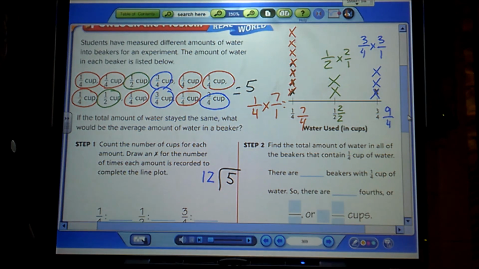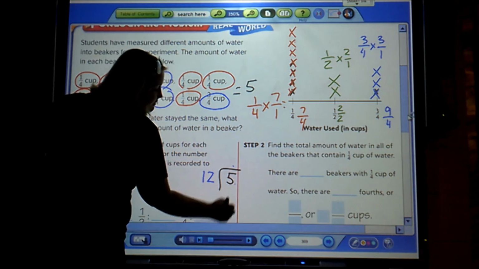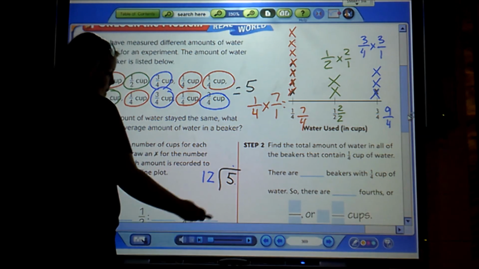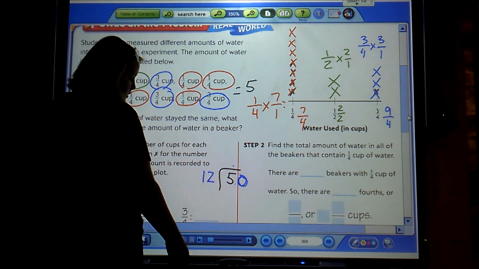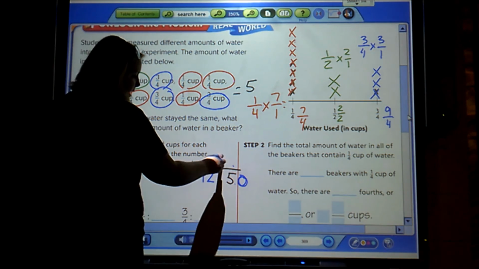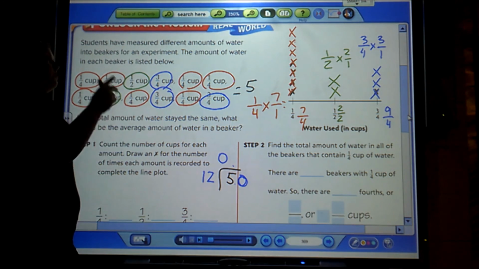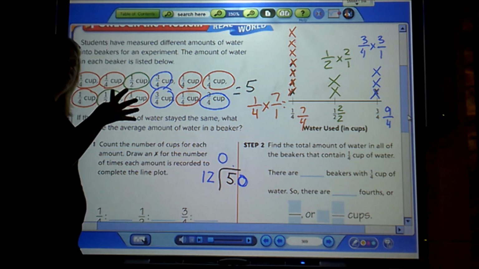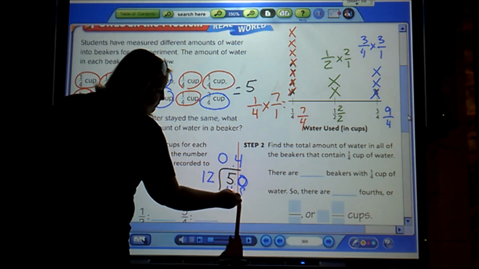Obviously, I can't put 12 into 5. But I know I can use my invisible decimal, bring it straight up, and add a 0. So 12 goes into 5 0 times, but 12 can go into 50, 12, 24, 36, oh, 48. 4 times, which will give me 48.